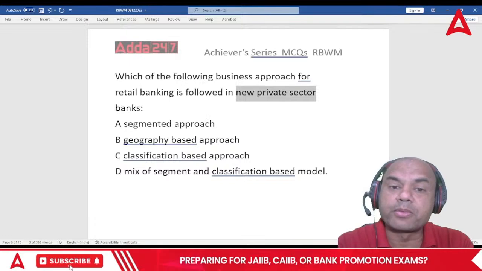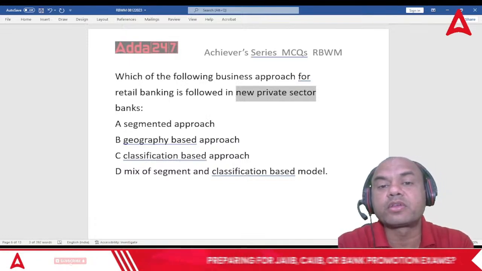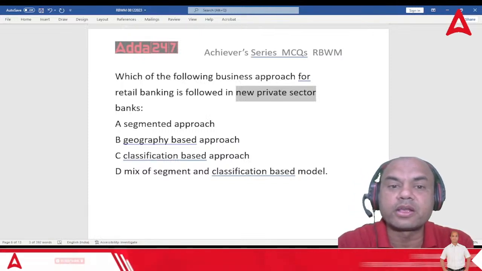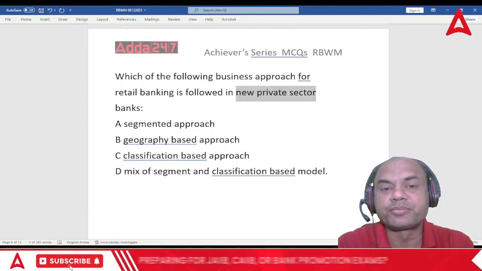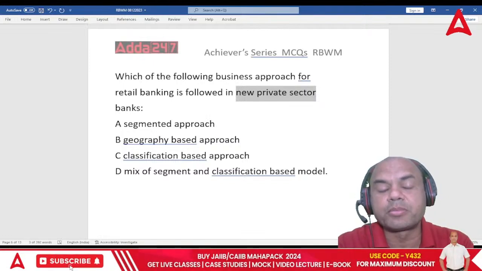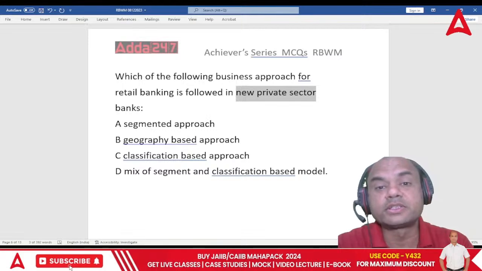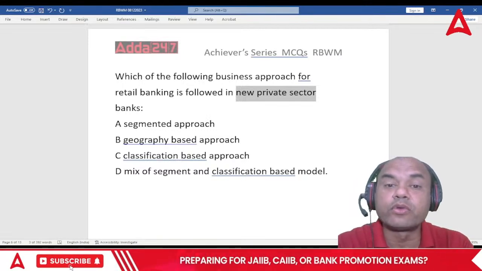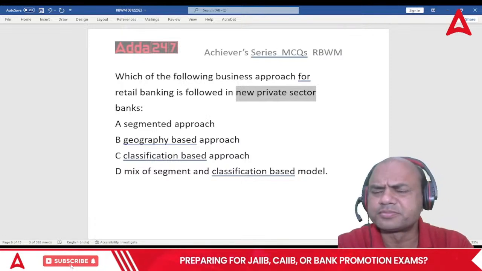It changed the whole approach of banking. Earlier, almost 99% of the banks were nationalized banks only. They were dominating the game. But in 1991, the Narsimham Committee gave the report that banking needs to be changed. For that, new private sector banks came in. In 1994, these banks came in generally.